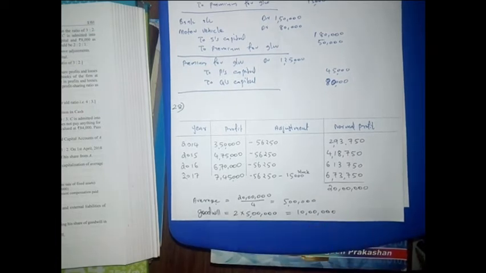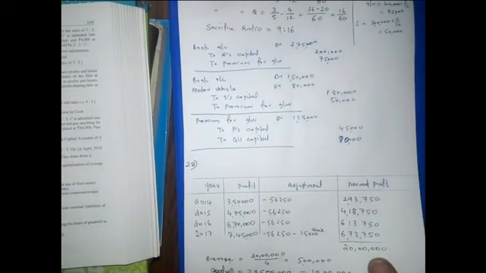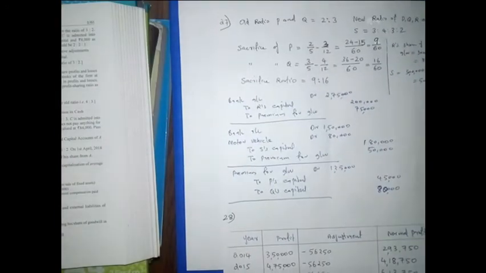You have to find out the new partner's share of goodwill. After that you write the journal entry. Okay, so this is question number 28. That remaining part, the journal entry, is remaining, that you have to write. Then our next question is 34.